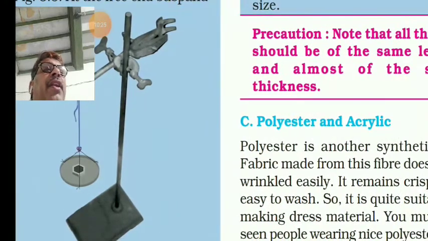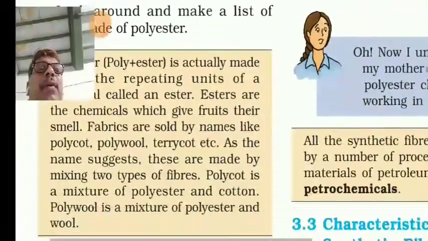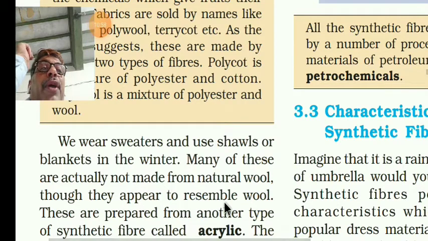What is acrylic? This is also a synthetic fiber. We wear sweaters and use shawls and blankets in the winter. Many of these are actually not made from natural wool, though they appear to resemble wool. They are prepared from another type of synthetic fiber called acrylic.